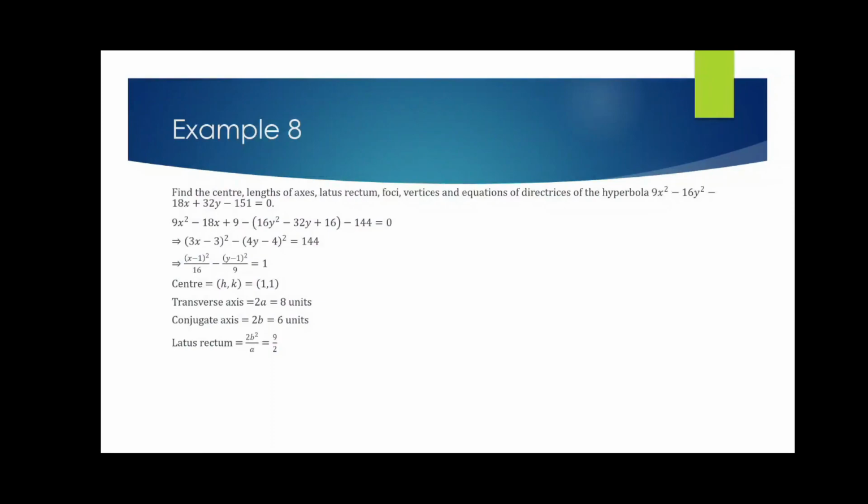We could have done it later as well, but the most important thing is to find the eccentricity, that is under root 1 plus b square by a square, and here it is 5 by 3. From there I get the foci, I get vertices, I get equation of directrices. So that is all we have. Now in case of hyperbola, finding the equation of hyperbola happens just the same way as it happens for your ellipse. So you can just go through the problems the same way.